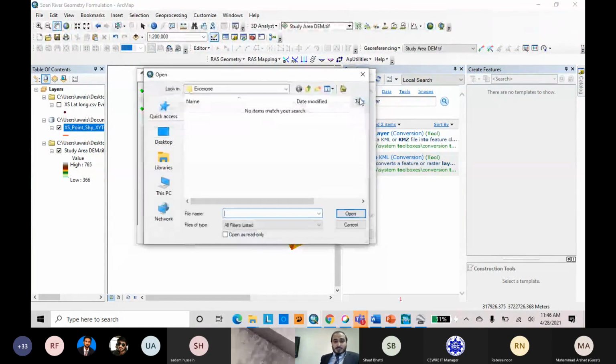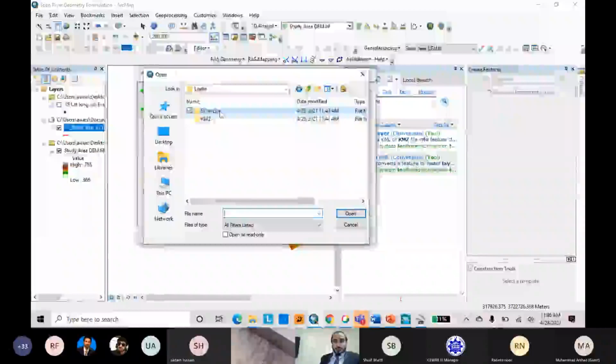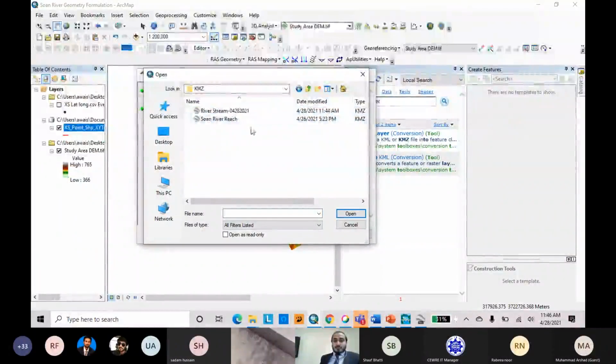Input KMZ file, because we have already developed it. I will use this. This is the exercise, and both KMZs are the same. These are the river reach which I have marked, but these are a lot smaller, so we will use the already digitized river reach.